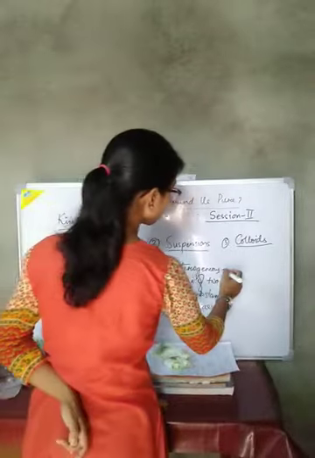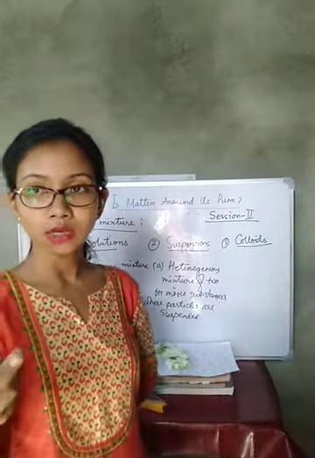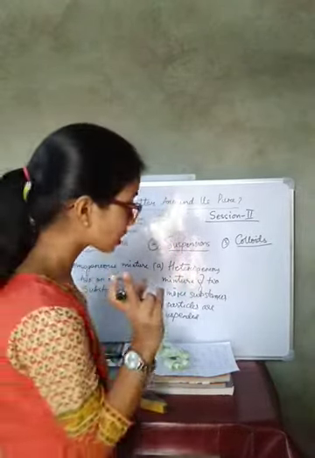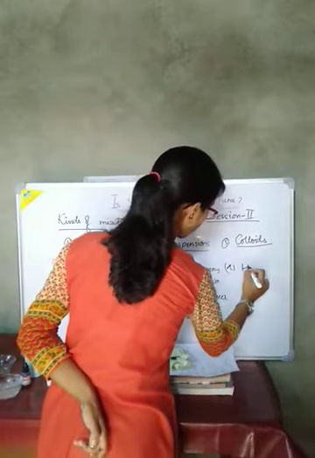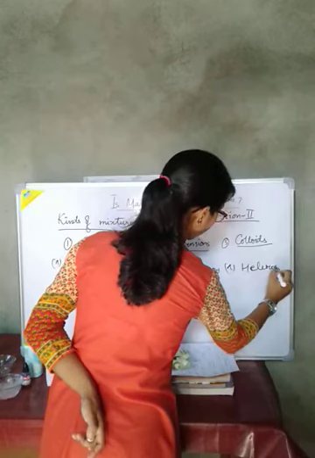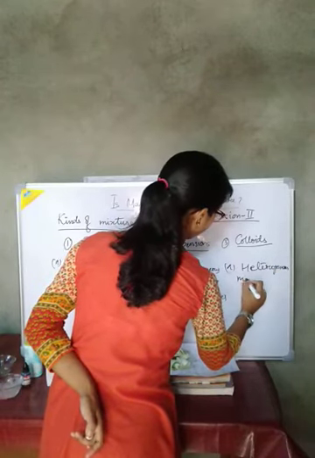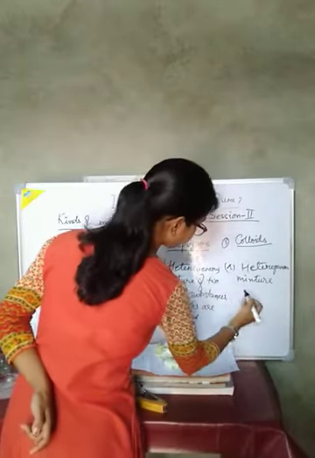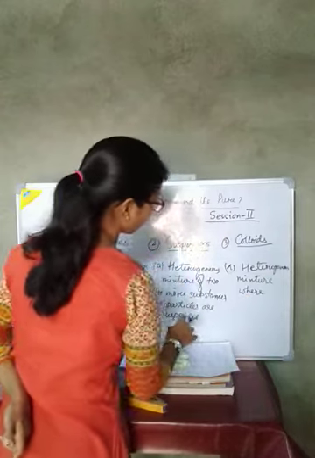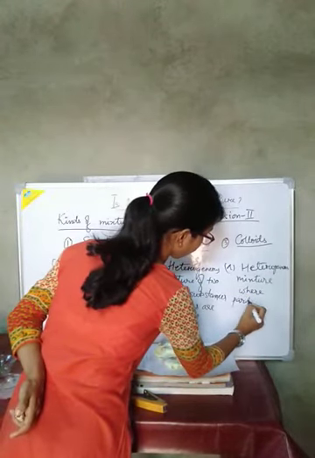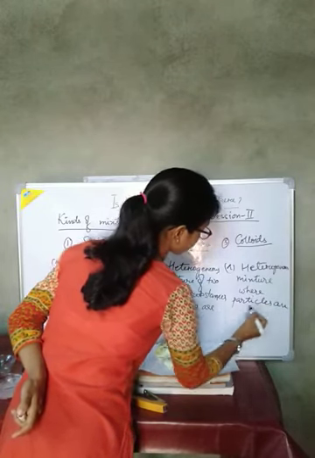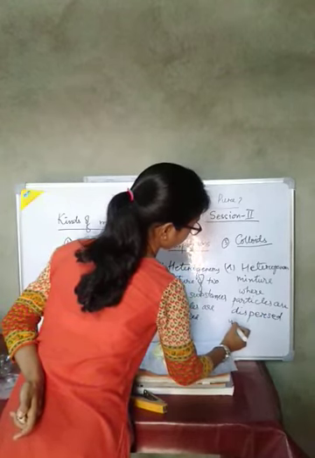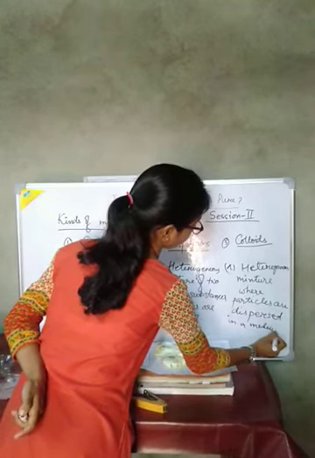Now, what is a colloid? An example of a colloid is milk. Milk is a colloid, butter is a colloid. Colored glasses are also colloids. A colloid is a heterogeneous mixture where particles are dispersed in a medium.